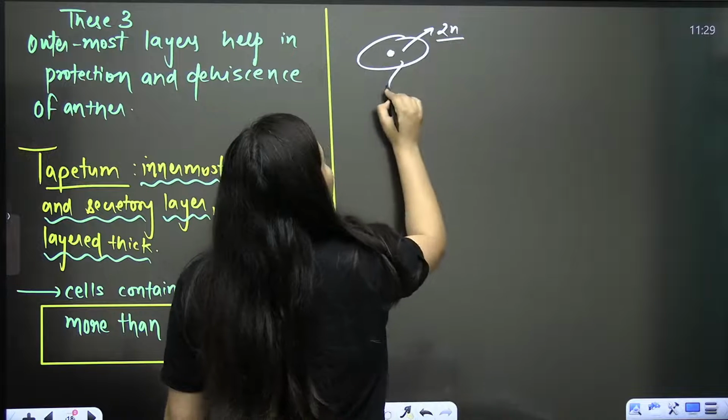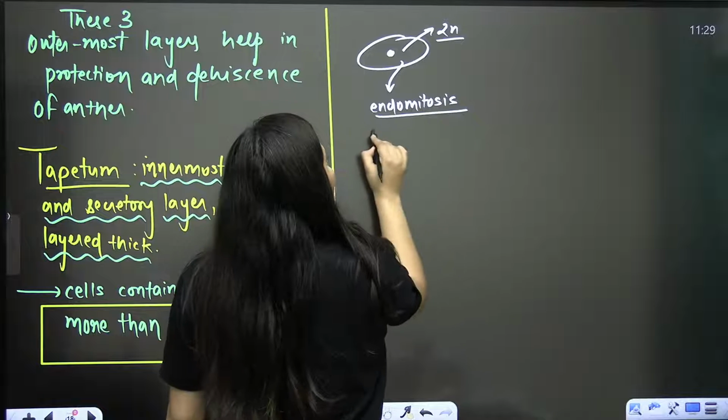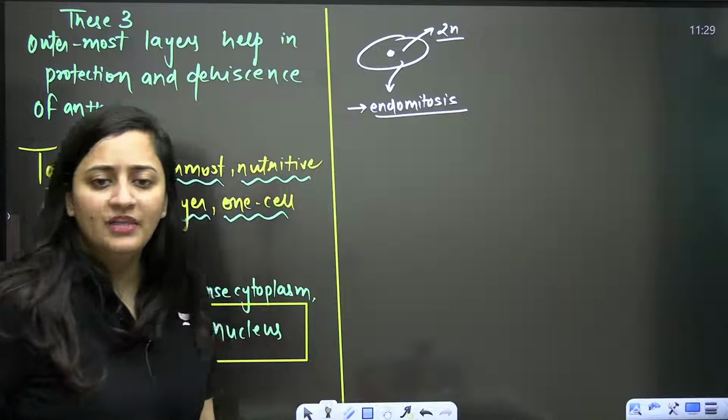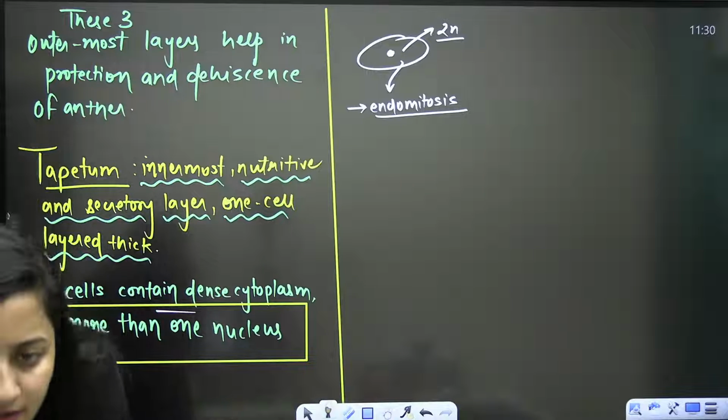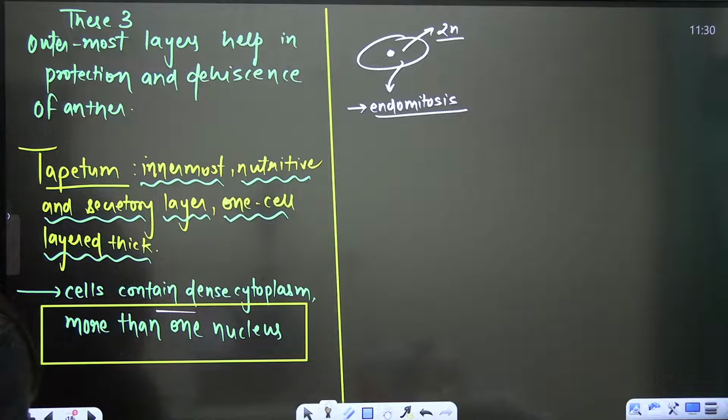Now, bache, initially the cells of tapetum are diploid. Initially they are diploid, but then here endomitosis will occur. Do you know the meaning of endomitosis? Anyone here in the class? What is the meaning of endomitosis? Anyone? Just give it a try. Tell me. What is the meaning of endomitosis?